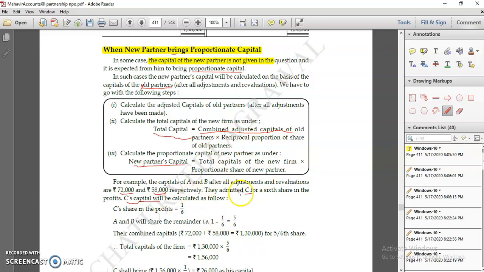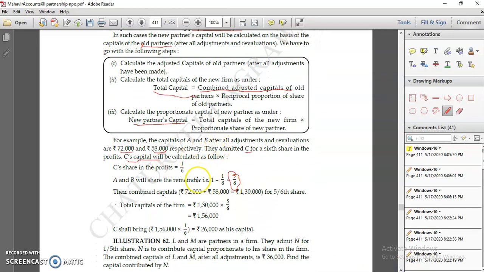Now 1/6 share is given to C, so old partners now carry 5/6. Once you take the reciprocal, that is 6/5, it comes to 1,56,000. Once you multiply by his share 1/6, automatically it comes to 26,000.